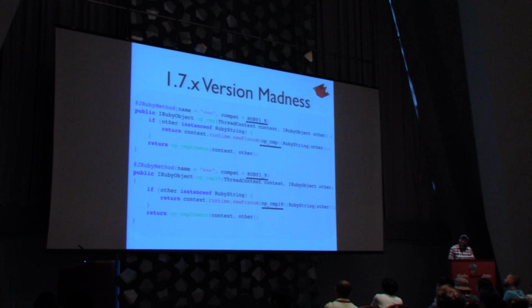But over the years, on rare occasions, we would accidentally use the wrong version of a method for the wrong version of Ruby. And for the most part, with a method like the spaceship operator, we wouldn't notice any problem for a while because most people are using 7-bit ASCII strings, and the semantics are pretty much the same between 1.8 and 1.9 as long as you're just using ASCII. But then once you start using multi-byte characters, we start getting really weird results. So someone would report it and we'd fix it. But it was painful having to make sure that you called the right version of a method.